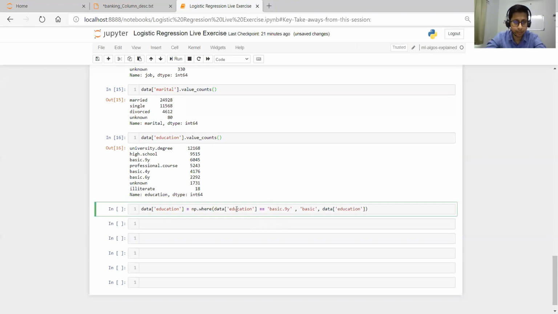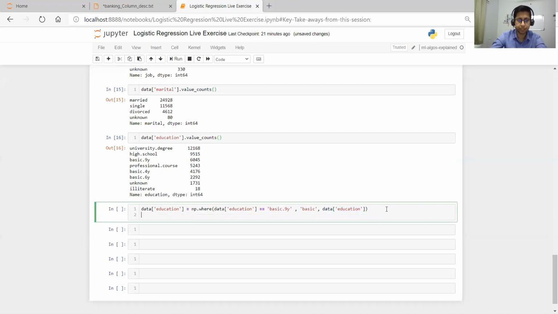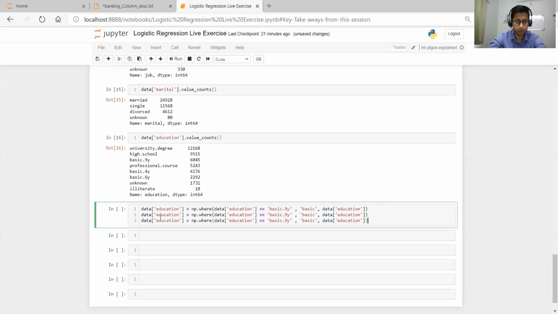You are going to do some processing on the data column. We have education and we are applying a where condition. This is like a ternary operator: in the data.education column, wherever you find basic.9y, you replace it with basic, else you return the original value. If this is true, then this value, else the other value. The same thing we will do for the other two basics, basic.6y and basic.4y.